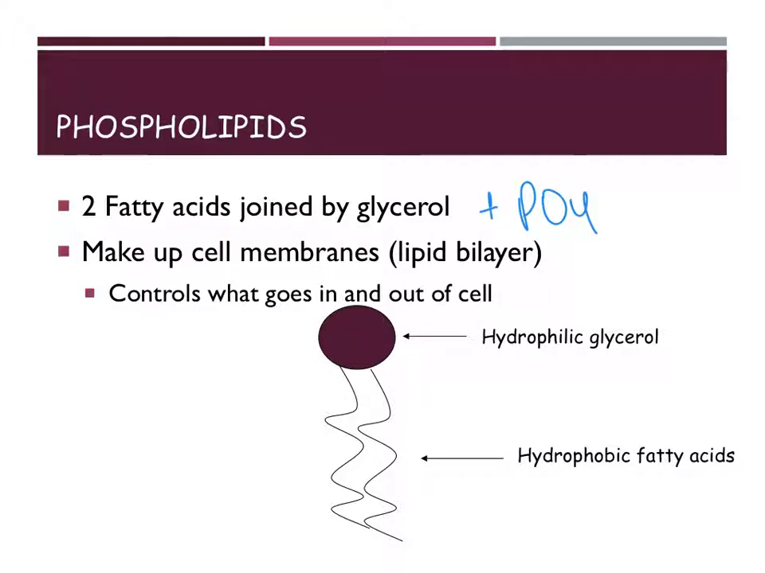These phospholipids are going to be important because they're going to make up the cell membrane, which is also referred to as a lipid bilayer. And the purpose of your cell membrane is to control what goes into a cell and out of a cell. We're going to spend a lot of time when we go over cell membranes and how they work, explaining and talking about these phospholipids in more detail.